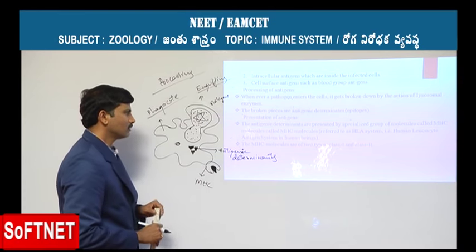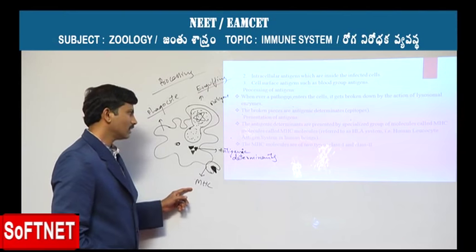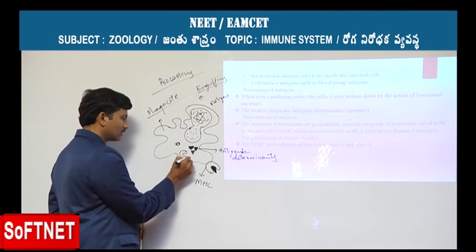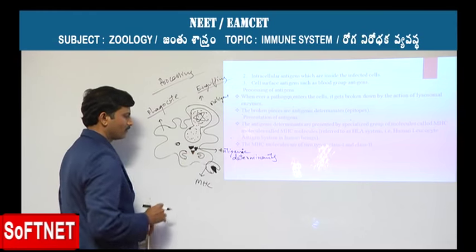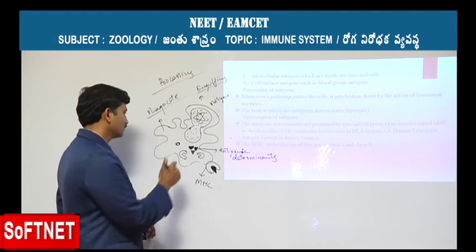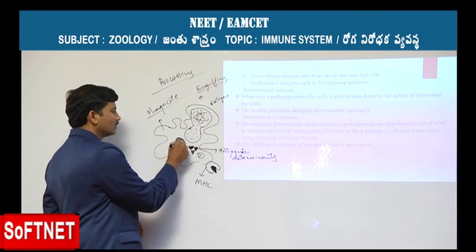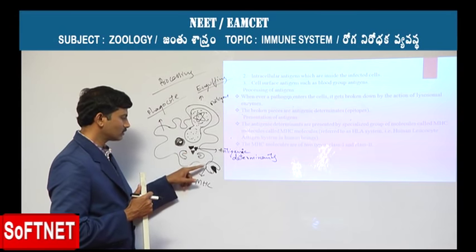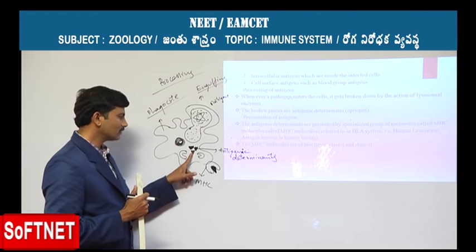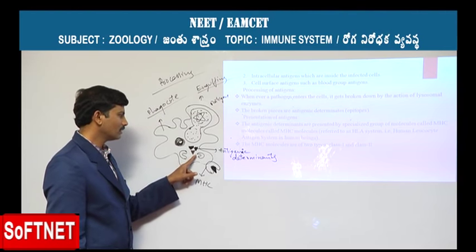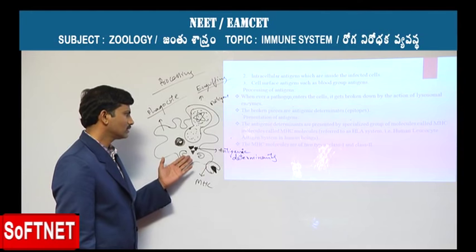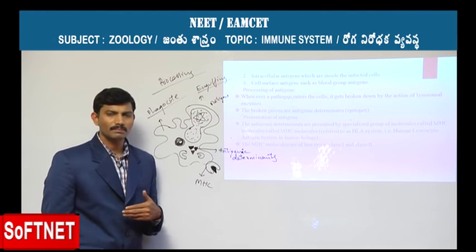MHC molecules. So, MHC molecules are specialized molecules which are present inside the cell only, and which are produced from the nucleus of these cells. While they are coming out from inside the cell to the outside, they interact with these antigenic determinants and bring them to the surface of the cell. So, these are called major histocompatibility molecules.